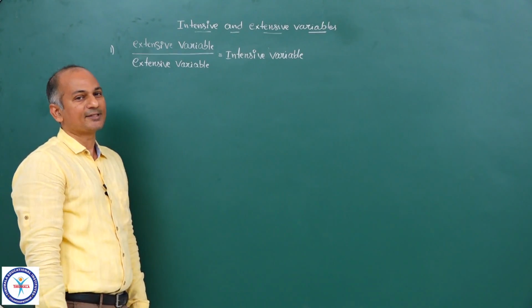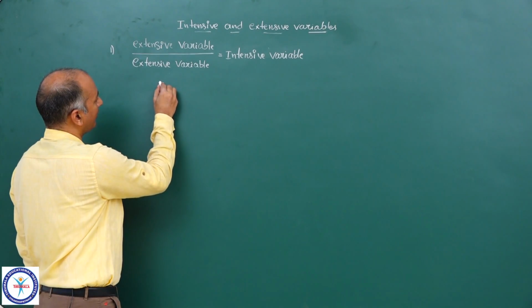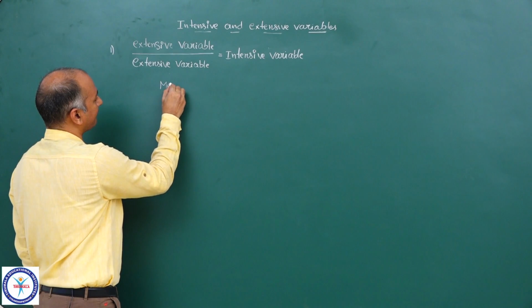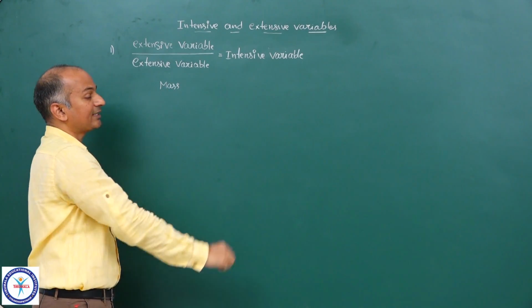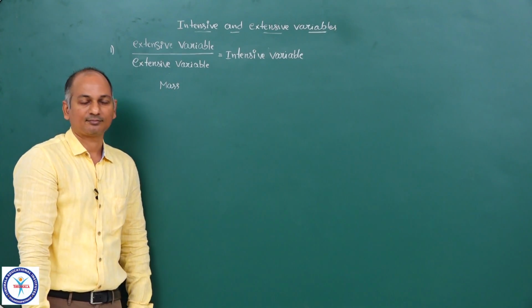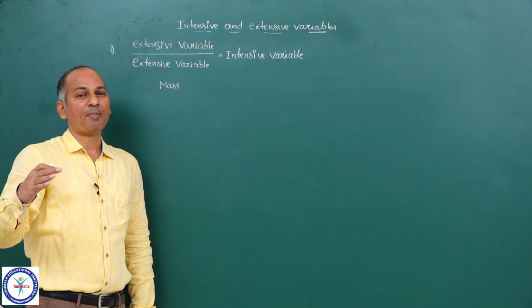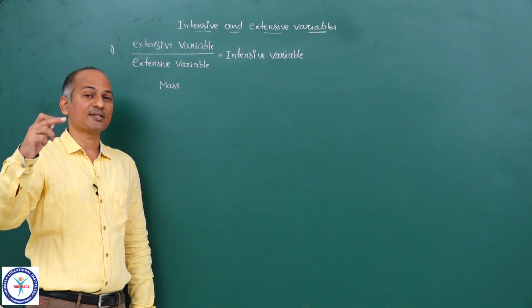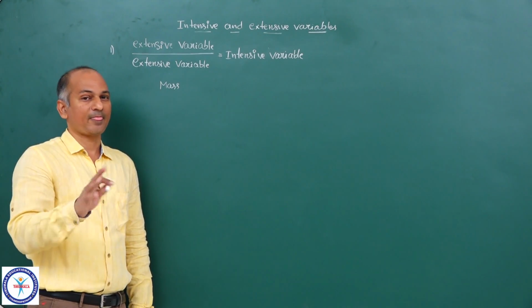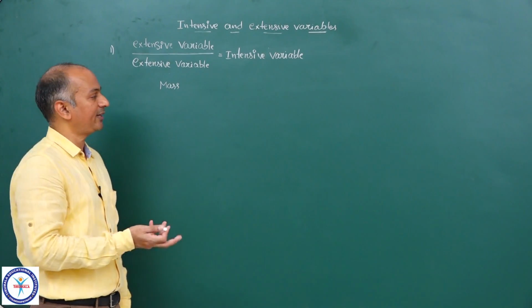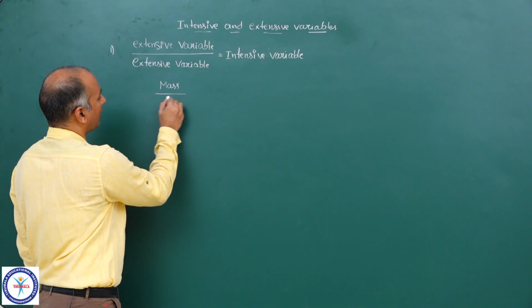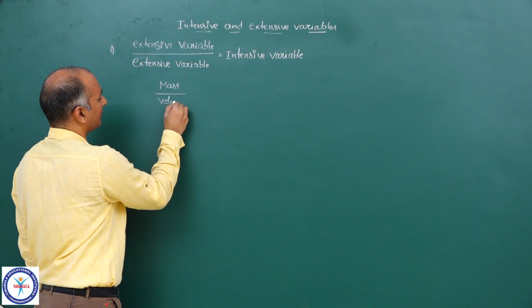Now for this, let me take an example. Suppose you take mass. So what is mass? Intensive variable or extensive variable? Extensive. If you divide a system into parts, mass of each part and mass of the entire system, they are different. They are not same. So extensive variable. Similarly, volume, another extensive variable.